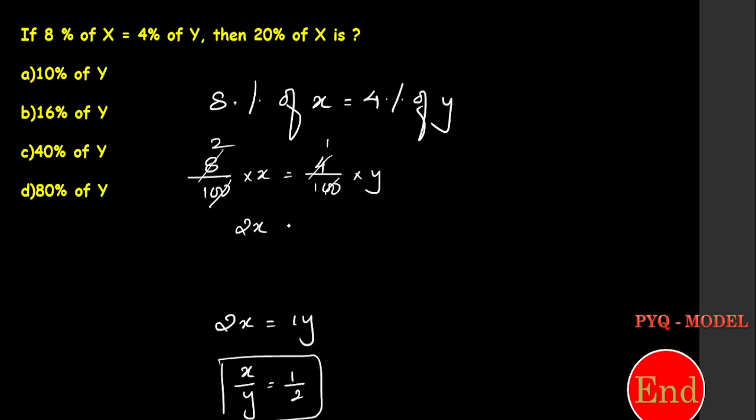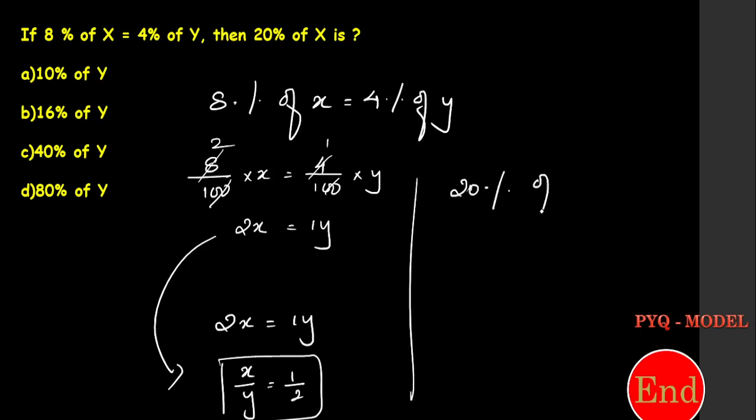So 2x is equal to 1y. So that's what I write here. 2x is equal to 1y means x by y is equal to 1 by 2. x equal to 1, y equal to 2. Right, now 20% of x. See, x is to y, 1 is to 2. I can write 100 is to 200, for my convenience. Let's take x is equal to 100.